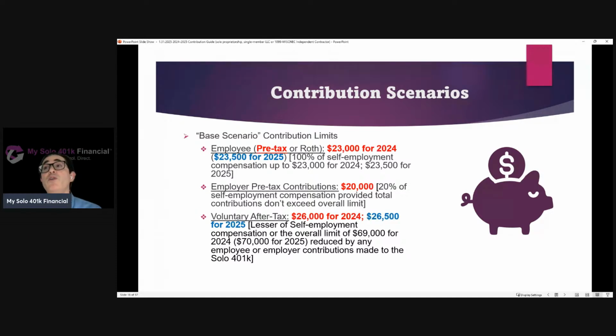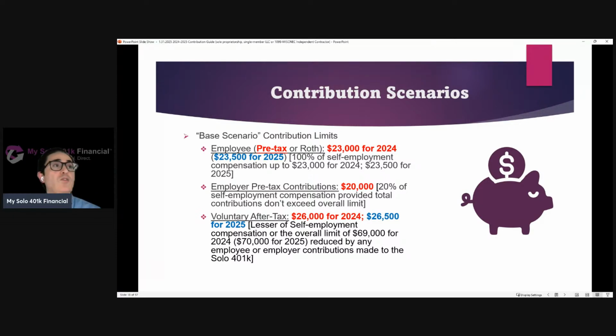Now they can do the difference up to $69,000 as a voluntary after-tax contribution. So that's another $26,000. They could then move that over from the voluntary after-tax account to their Roth solo 401k account. So at the end of the day, they've got $43,000 in their pre-tax account, $26,000 in their Roth account.